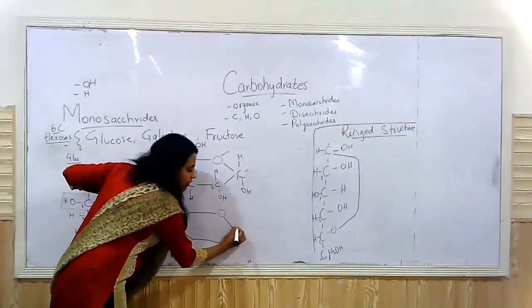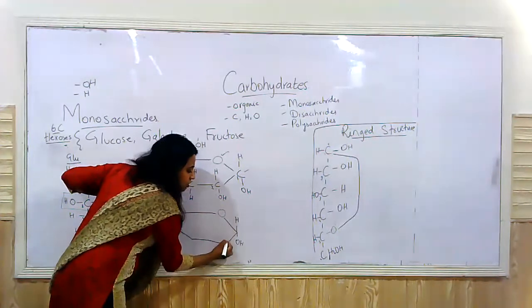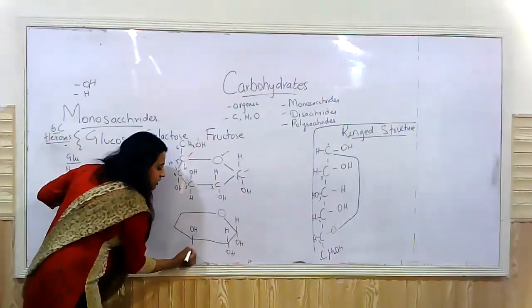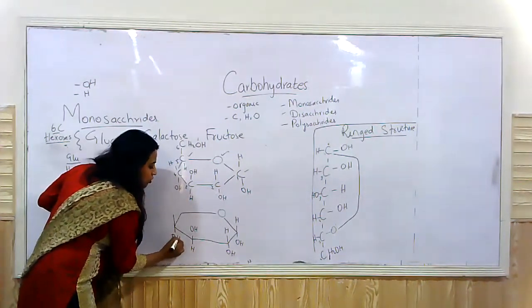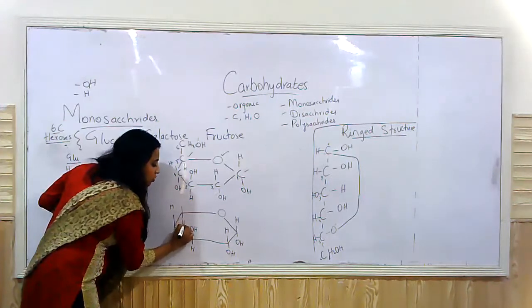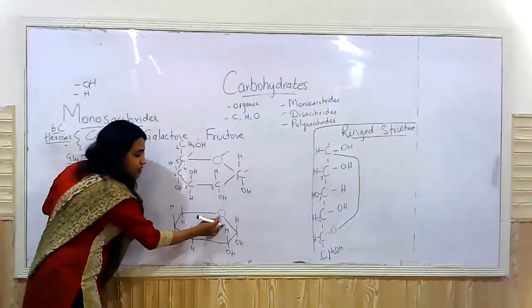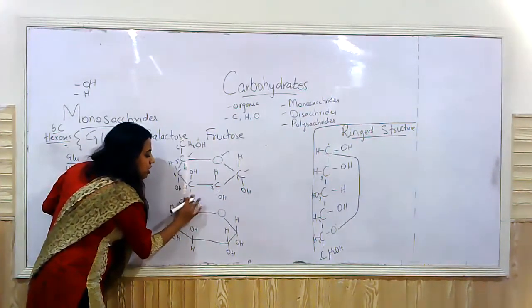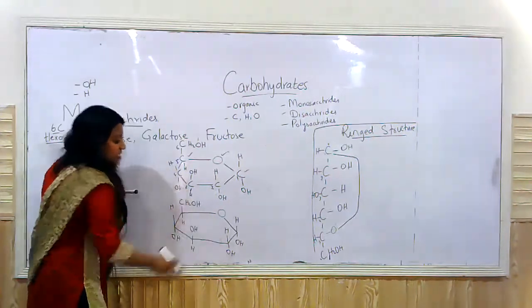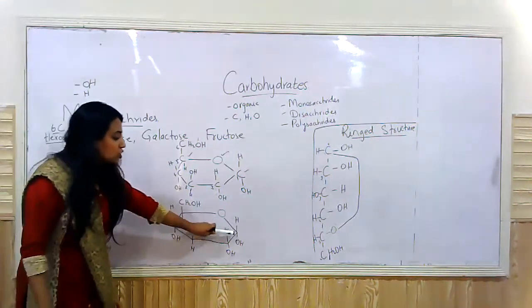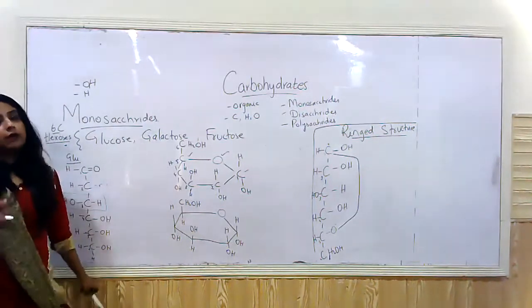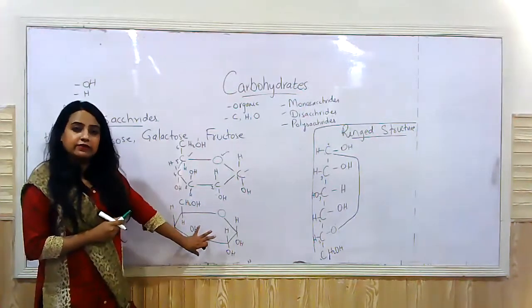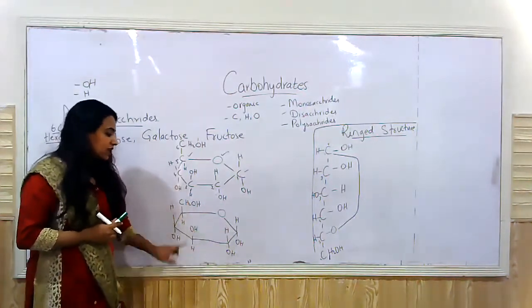So for carbon number 1, OH, H; carbon number 2, OH, H; carbon number 3, OH on the inside, hydrogen on the outside; OH, H; and carbon number 5 has only H because OH was removed, right? And there is oxygen on this side, and then it has carbon number 6 with CH2OH, right? So you can write it in this way. It looks less messy, it's easier to write, right? Each corner stands for what? A carbon atom. Even if you do not write carbon, that's completely acceptable, that's completely understandable, right? Each corner stands for carbon.